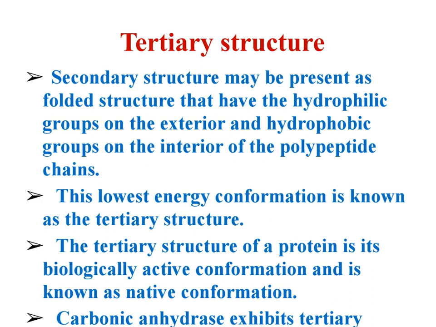So from secondary structure, we know that the protein is folded. As a result of folding, we get many conformations. But the lowest energy conformation, we call the tertiary structure of the protein.